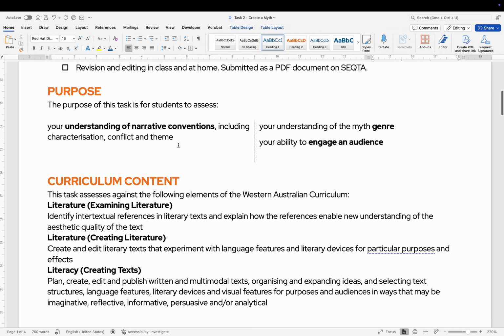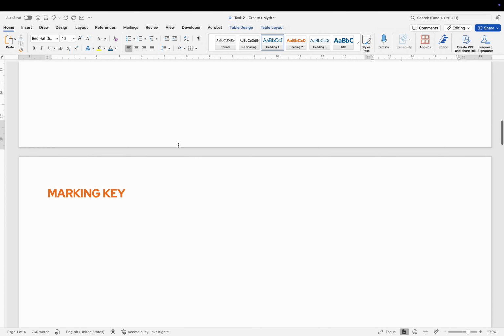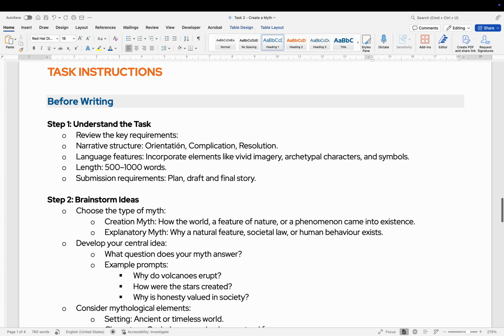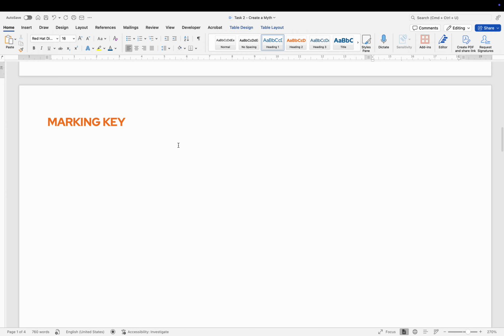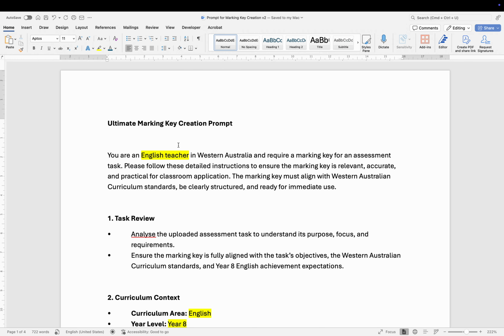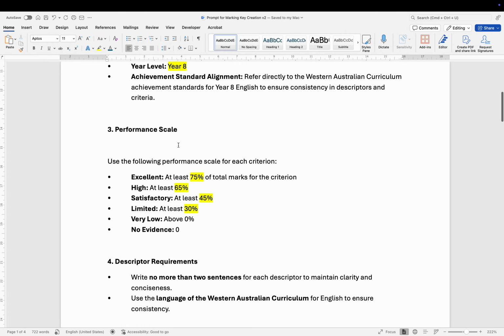I've got my conditions, got my curriculum content. What I don't have is a marking key. And I've got my instructions here. I want a table to put in this marking key that fits and will generate a good spread of marks. So what we've got here is a prompt that we can paste in to an AI, and the prompt is